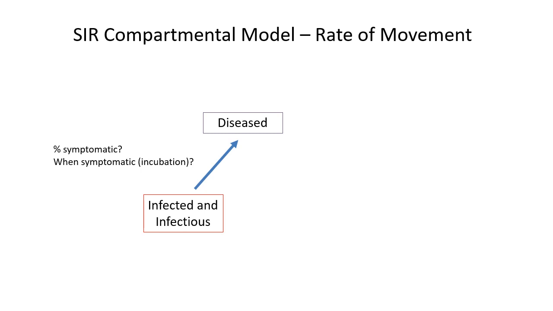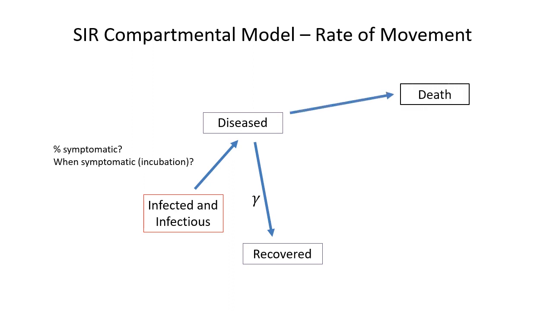Now, from that disease or symptomatic compartment, individuals may recover at the rate of gamma, or some individuals may die and move to the deceased compartment, and some will be hospitalized and move to the hospitalized compartment.